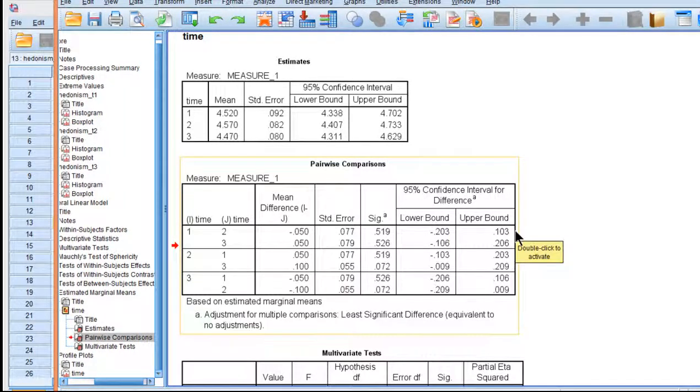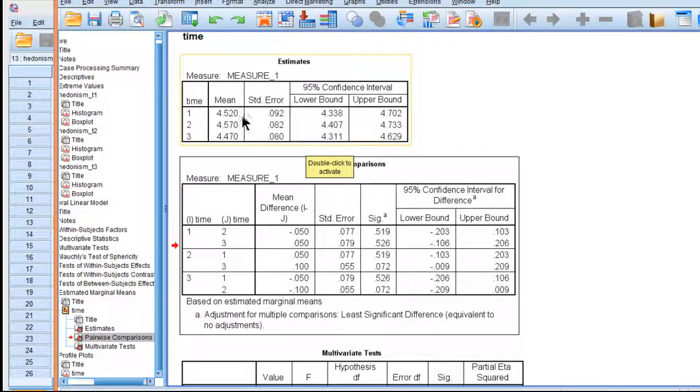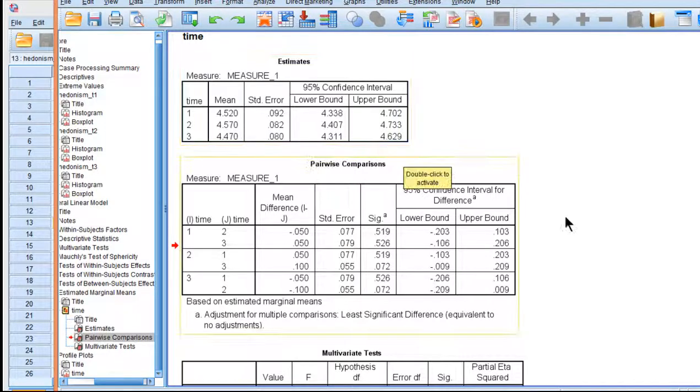Not that we should. I mean, we haven't found a significant effect with the omnibus ANOVA. We're very unlikely to find anything with the multiple comparisons. Least significant difference. Look at all these p-values. Nothing is less than 0.05. So none of the comparisons between the mean levels of hedonism across age are statistically significant.